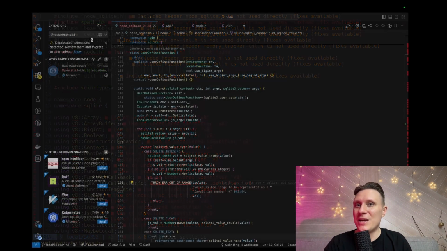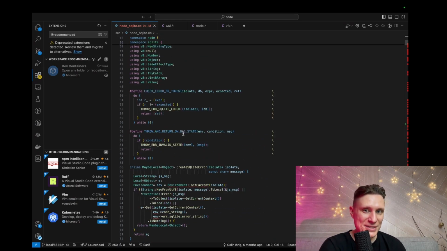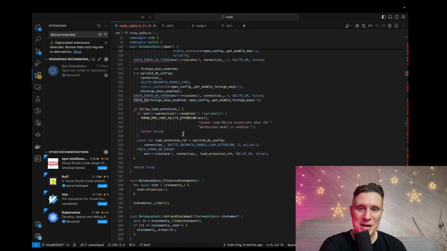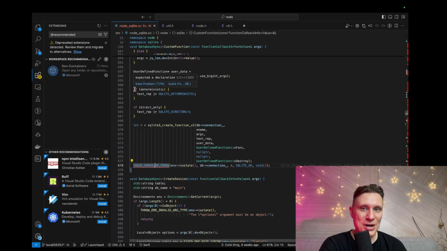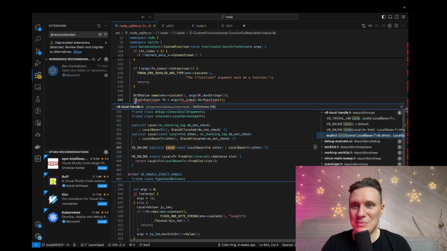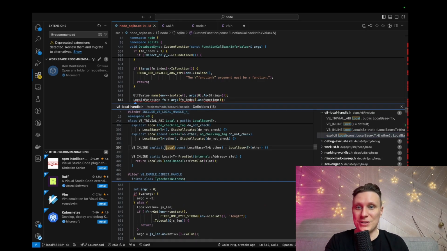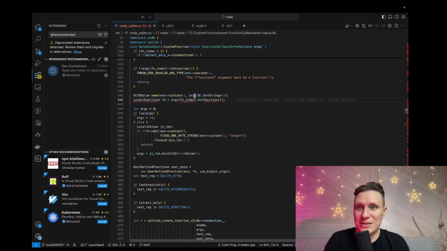Then I opened VS Code, and VS Code can find these dependencies. It could find them, but it showed different errors. So I'm not sure how they program with this. I can open it, it finds something. If I press on it, it finds some definitions, but they are red.